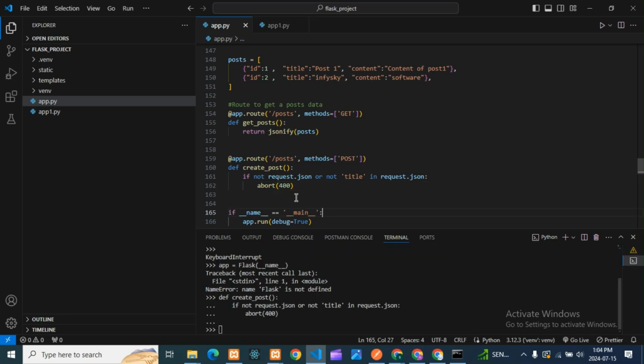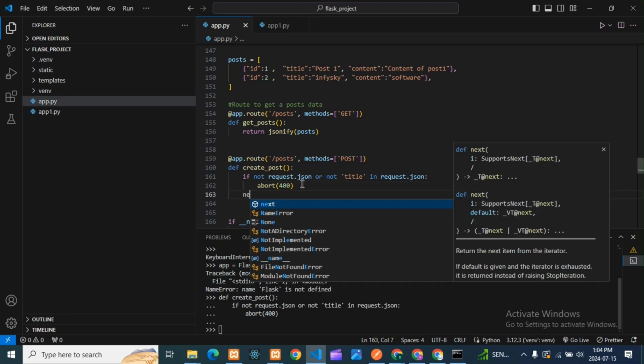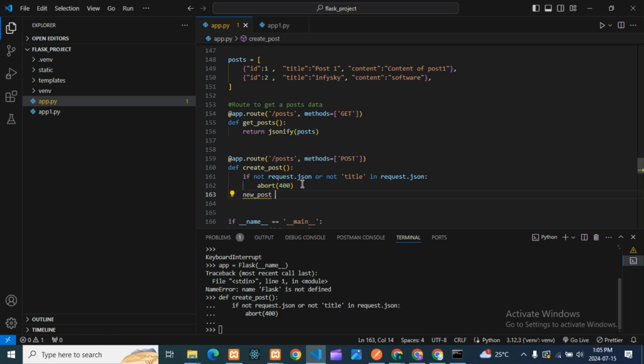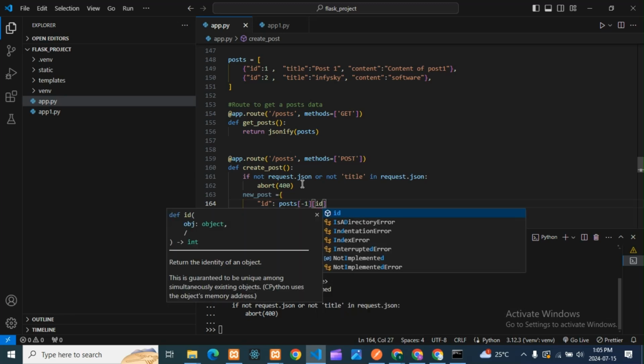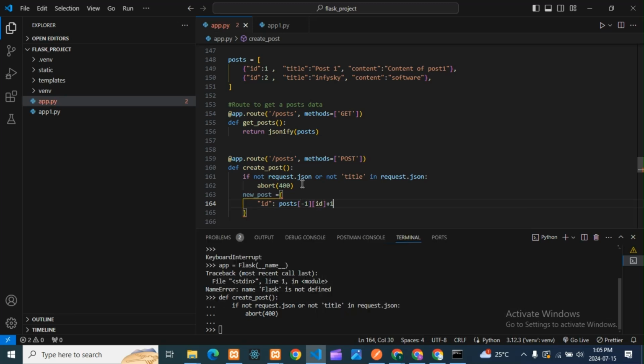Okay, this is done. Next, what we will do, guys, next we'll create a new post. So in this post, what do I have to add? I'll take the ID first, and this ID should be auto incremented, right? So what I have to take here, here it should be posts, then it will be [-1], then here it is ID, then here it is +1, if posts. Else, guys, I'll tell you what exactly this is.